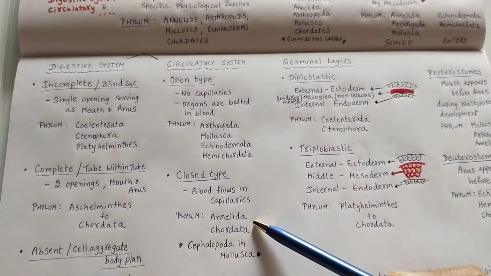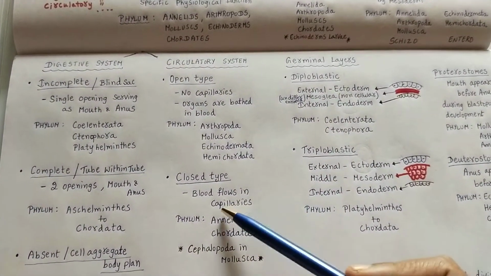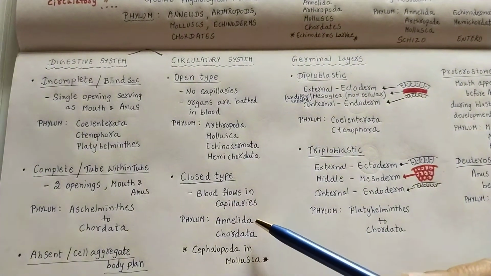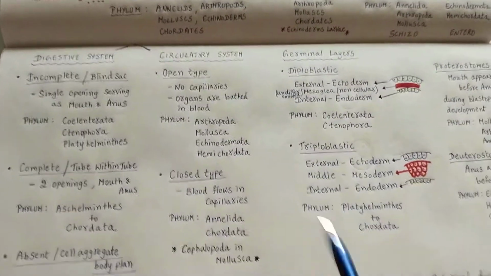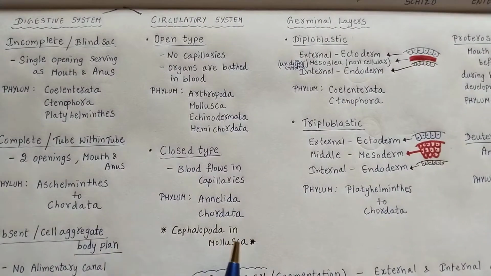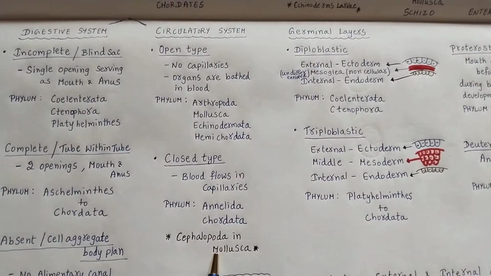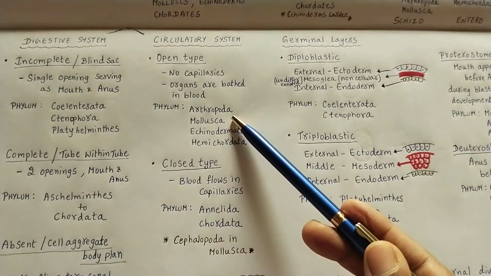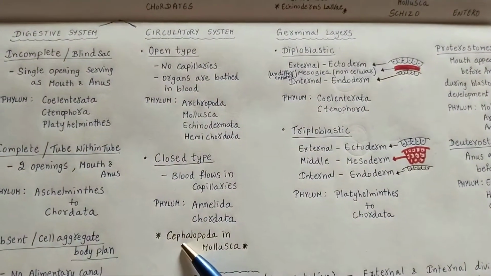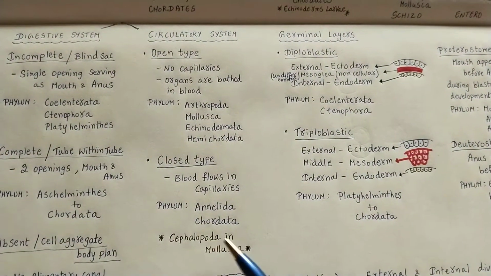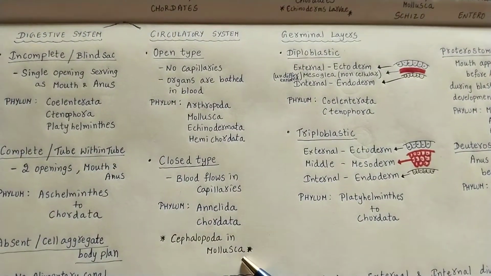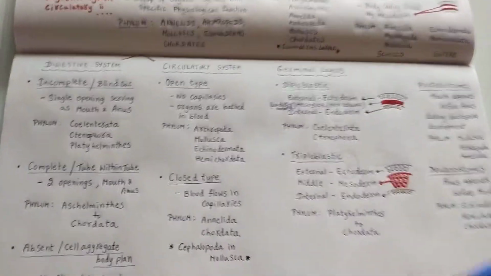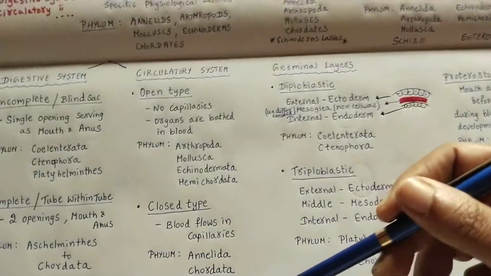Next, coming to the closed type. In the capillaries, there will be the blood flow. Phylum is Annelida and Chordata. Cephalopoda in Mollusca is an exception which contains the closed type. Whereas Mollusca usually contains open type, only the class Cephalopoda contains the closed type. So you have to remember that because it has been specified in the NCERT.